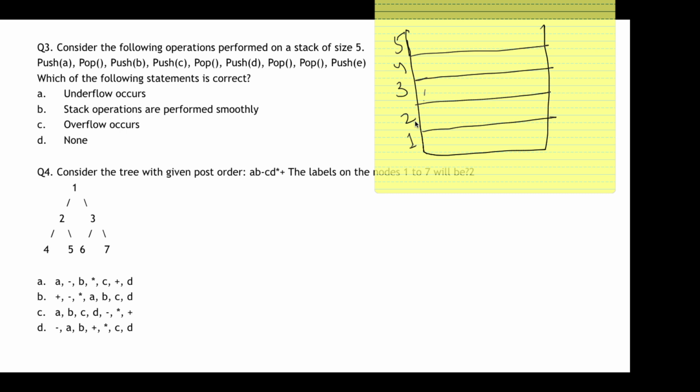Okay, yeah. So now it says that first push A. Okay, we'll push A. Then it says pop. So this A will be removed. Okay. Then it says push B. So B will be inserted here because the stack is entirely empty, so it will occupy the first empty space. Then it says push C. Okay. Then it says pop. Okay, so C will be popped, because that is the last inserted element.